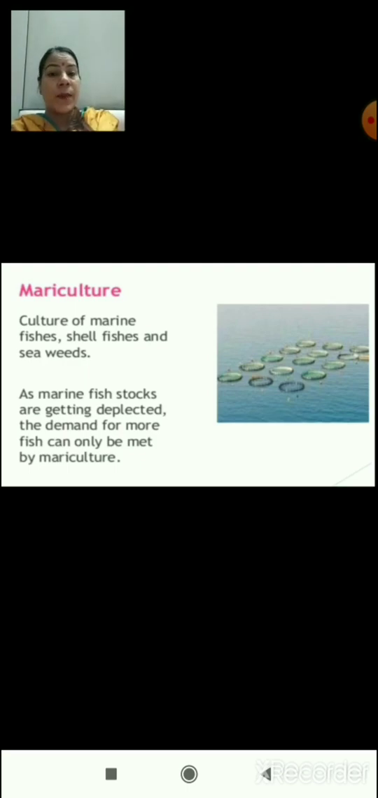Now let us discuss mariculture. Culture of marine fishes, shellfishes and seaweeds is called mariculture. As marine fish stocks are getting depleted, the demand for more fish can only be met by mariculture.